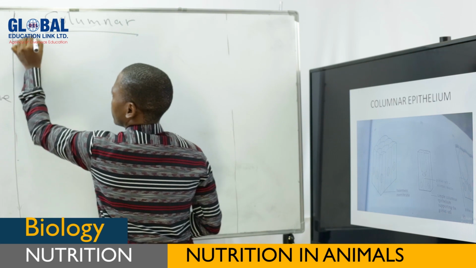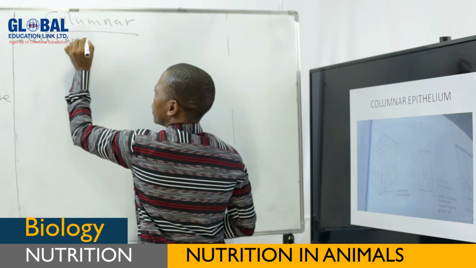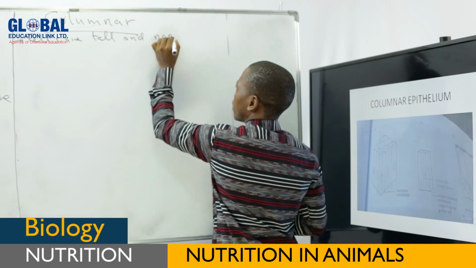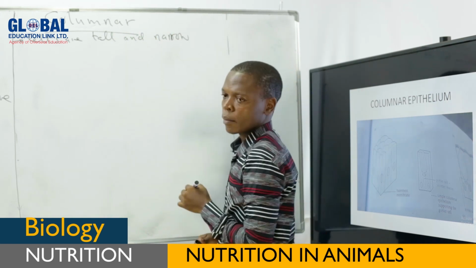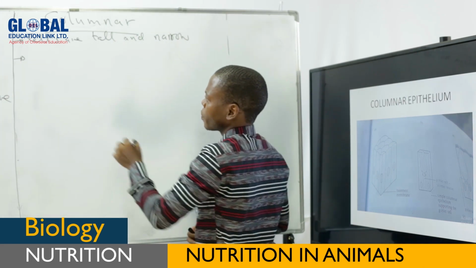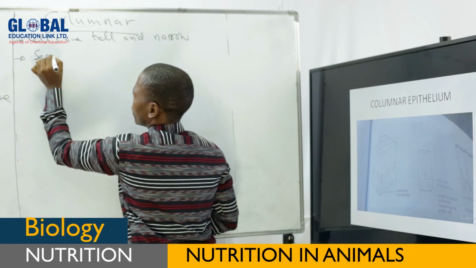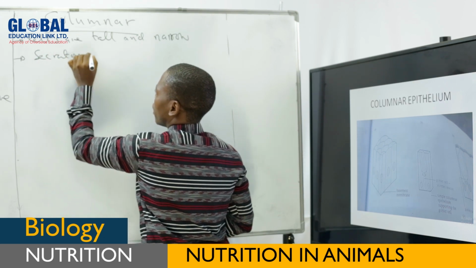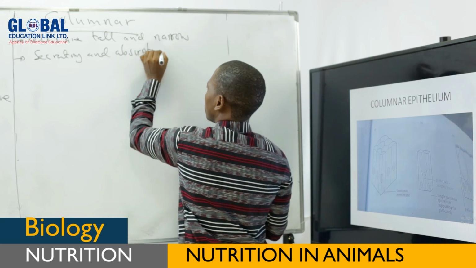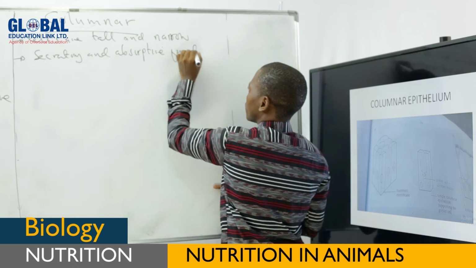Their cells are tall and narrow. They have secretory and absorptive function.